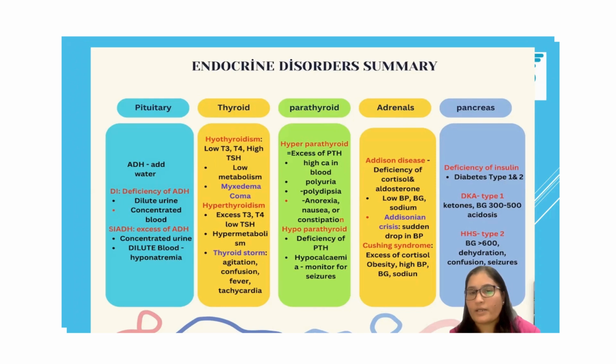Then the parathyroid gland. This gland produces the hormone PTH that controls the calcium level in the blood. So if there is an excess of PTH, there will be high calcium in the blood. When there is high calcium in the blood, the patient will have polyuria, where the patient will produce a lot of urine. The patient will be thirsty. The patient will have anorexia and constipation. So we monitor for these.